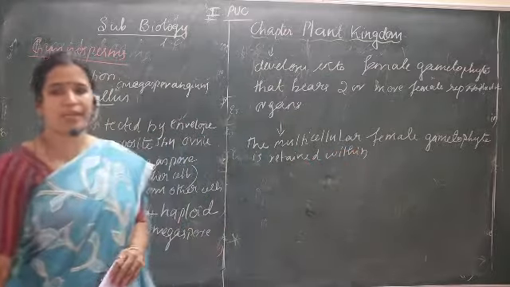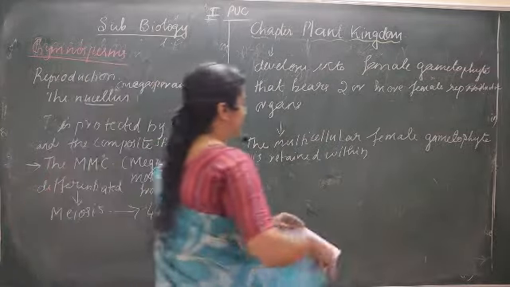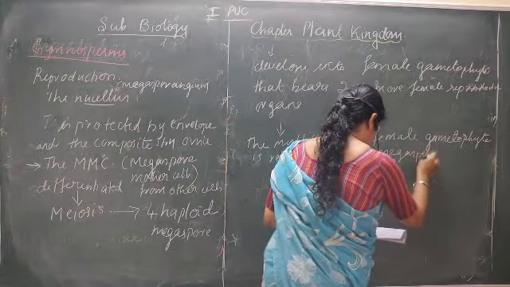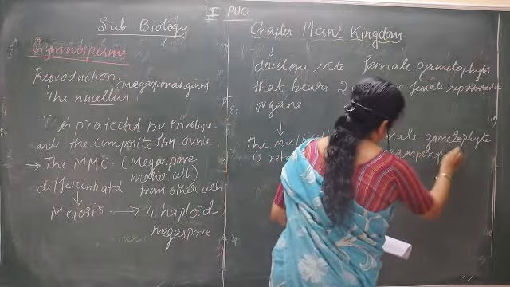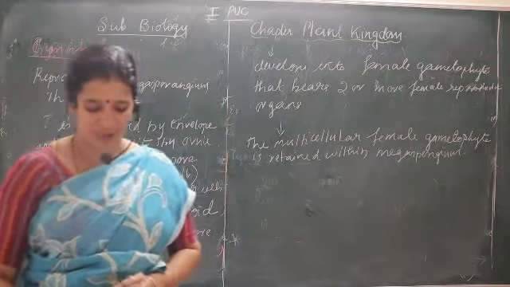So this multicellular female gametophyte is retained within the megasporangia. That helps for the later part of the fertilization.